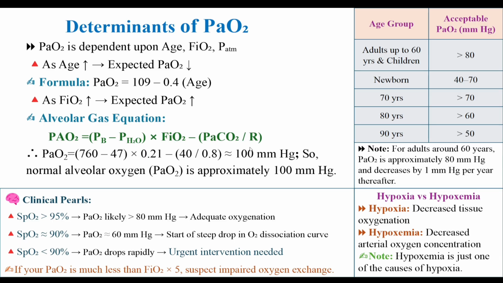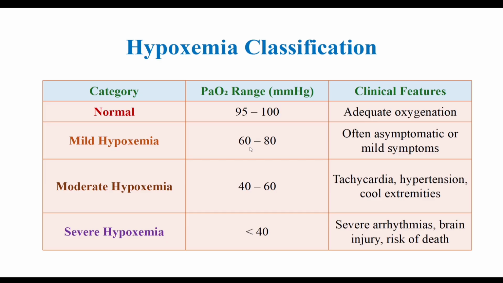Let's clear up a common confusion. Hypoxemia and hypoxia are not synonyms. Hypoxemia is low oxygen in the blood, that is low PaO2, and hypoxia is low oxygen at the tissue level. A patient can have hypoxemia causing hypoxia, but in anemia or heart failure, tissues can be hypoxic even with a normal PaO2. So don't just stop at the PaO2. Think about oxygen delivery. Survival depends on what finally reaches the cells.